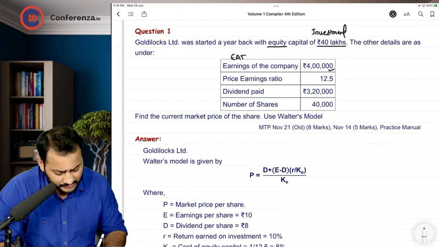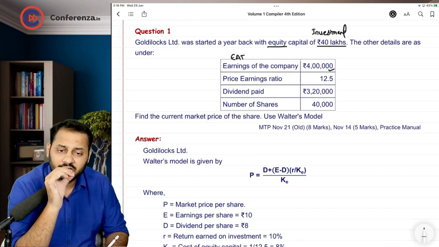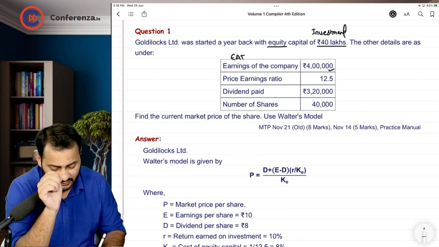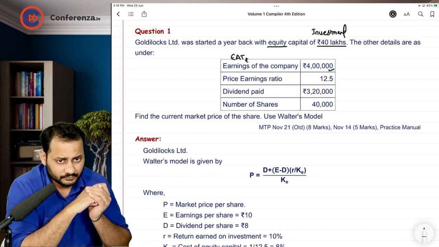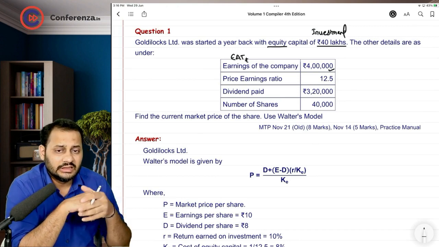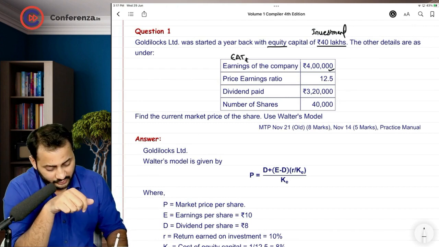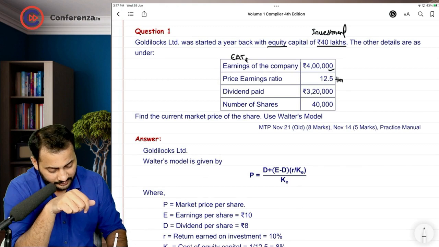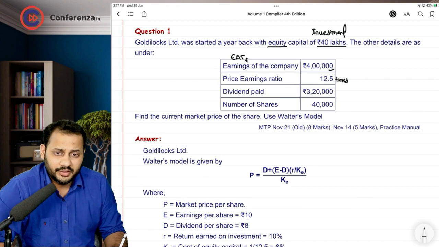We will assume it as earnings after tax. If there is any information regarding the preference shares, then we will deduct the preference dividend from it. Otherwise, this will be earnings after tax for equity. Then the other item given to you is the PE ratio, that is 12.5. It is always denominated in terms of times. The total dividend paid and the number of shares are also given to you. Find out the current market price of the share using Walter's model.